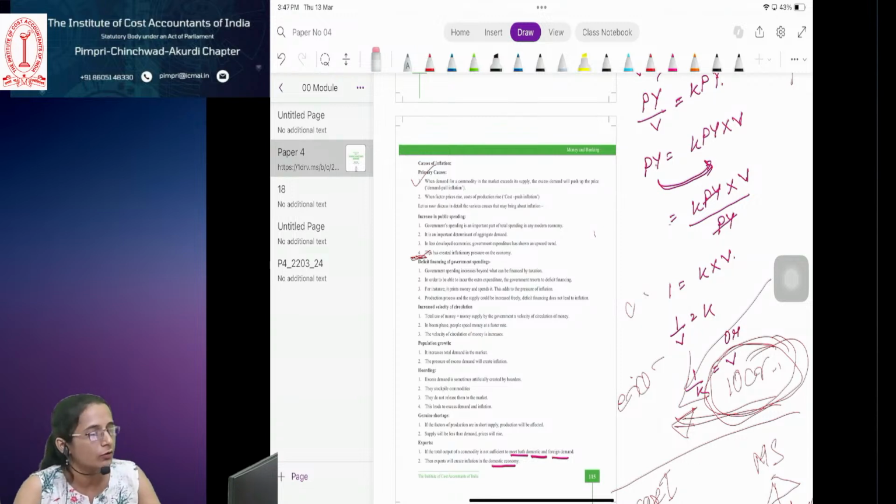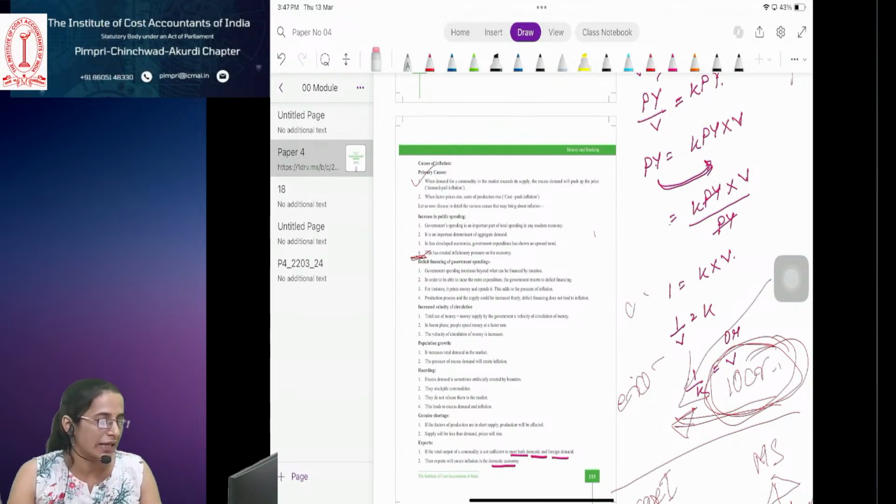So simply you have to go in a way, not to confuse yourself. Simply inflation is more means what? Demand is more. People have more purchasing power, more people have more money. Now what to do to control it? To reduce the money from the people's hand. To reduce the money, we have to increase the interest rate. So with the increase in the rate, people will not borrow more money. And if people don't borrow more money, the money supply in the economy will get reduced, right? Reduce. Think in that way.